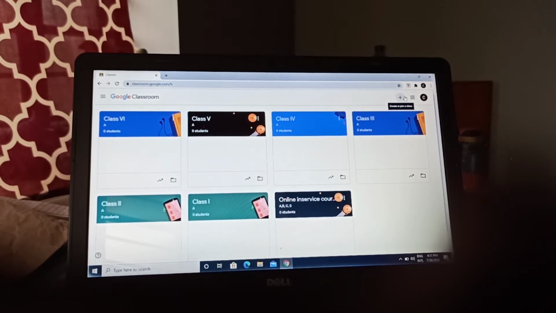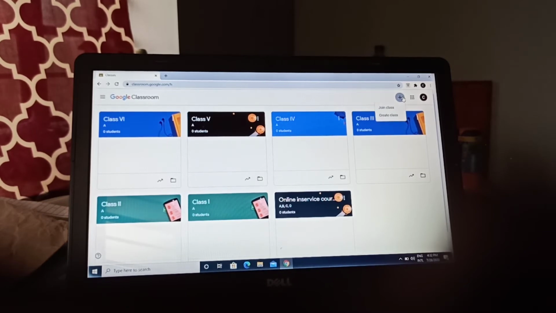Okay, so when we are just going there, what is written here, create or join a class. You can see it is written here, create or join a class. So just click this plus symbol. Okay, and 2 options will come, join class or create class.